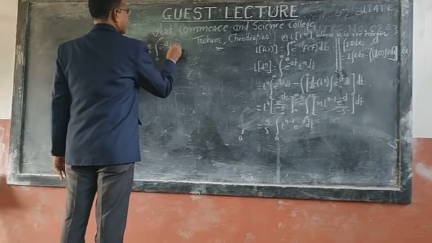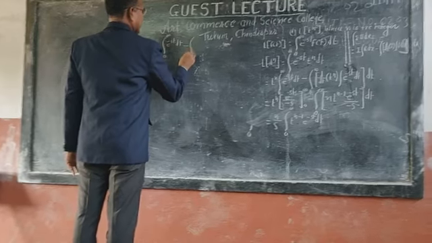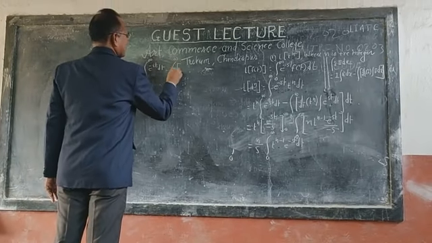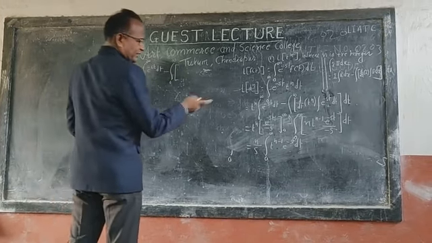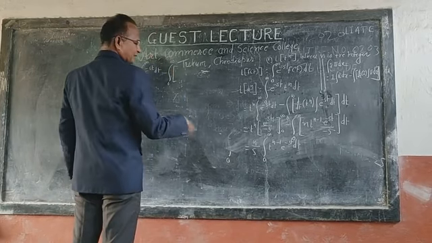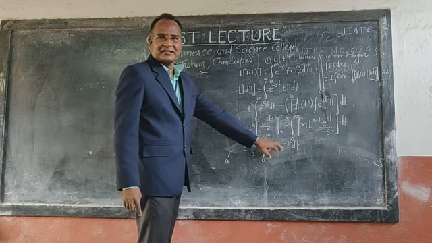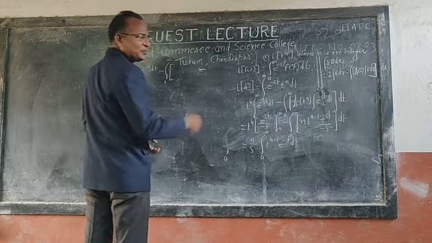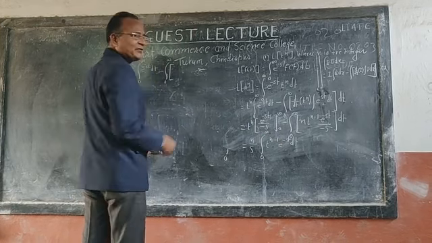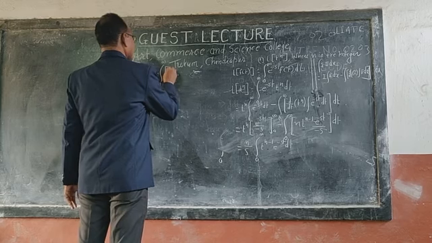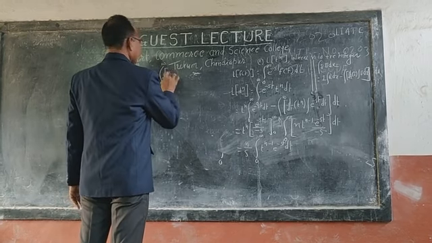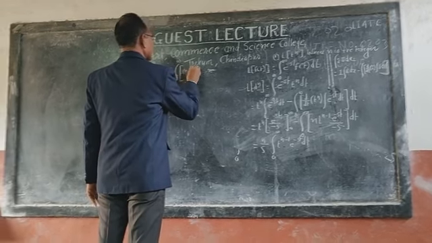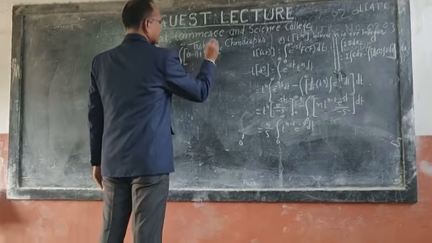Integration 0 to infinity, minus integration 0 to infinity. What is the first function? It is this. Can I write directly the differentiation of this? What is the differentiation of t to the power n minus 1 with respect to t? Here n minus 1 into t to the power n minus 2.